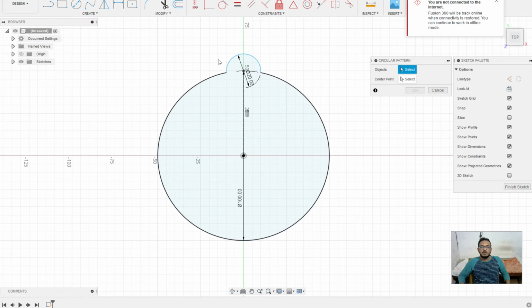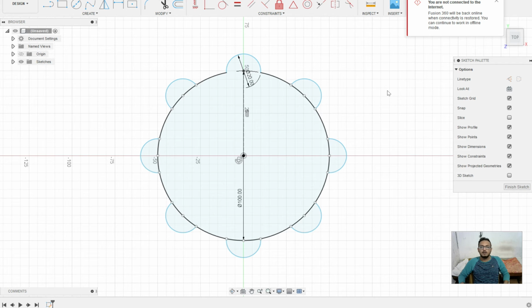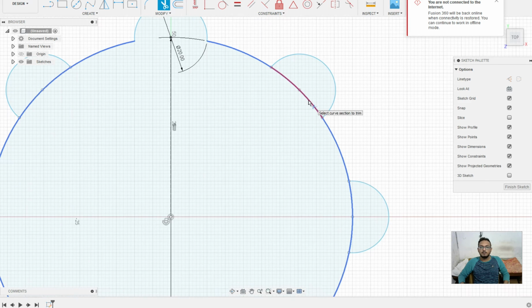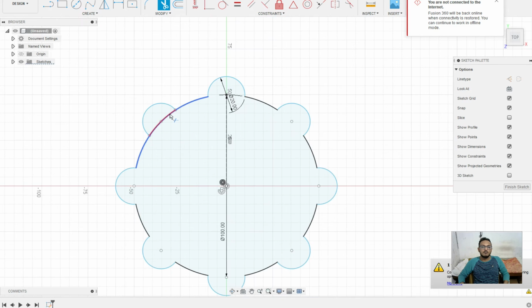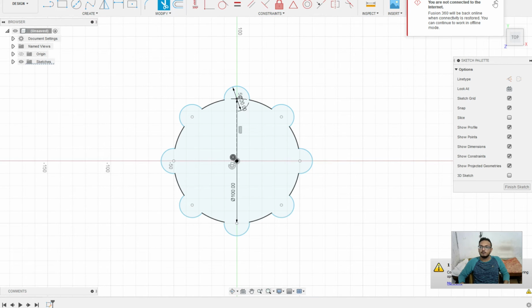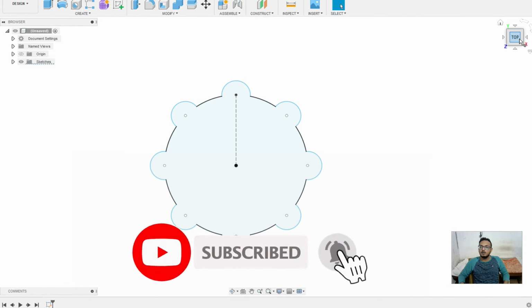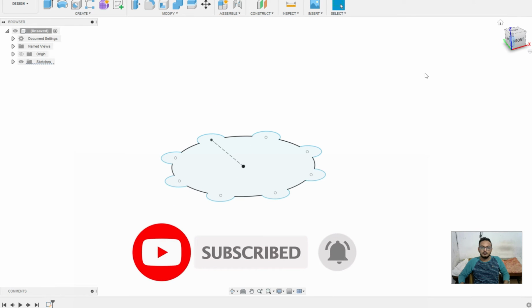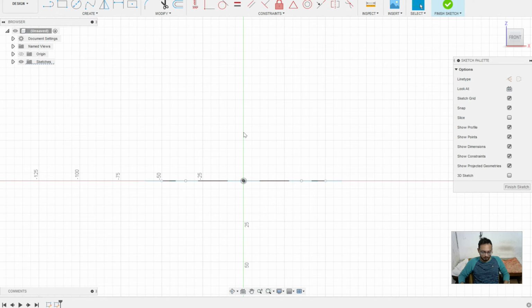Now circular pattern this arc through the center point. You need 8 patterns. Another press T for trim. Trim all extra patterns. Nice. Finish the sketch. Looks like something this. Now create the sketch on another plane.